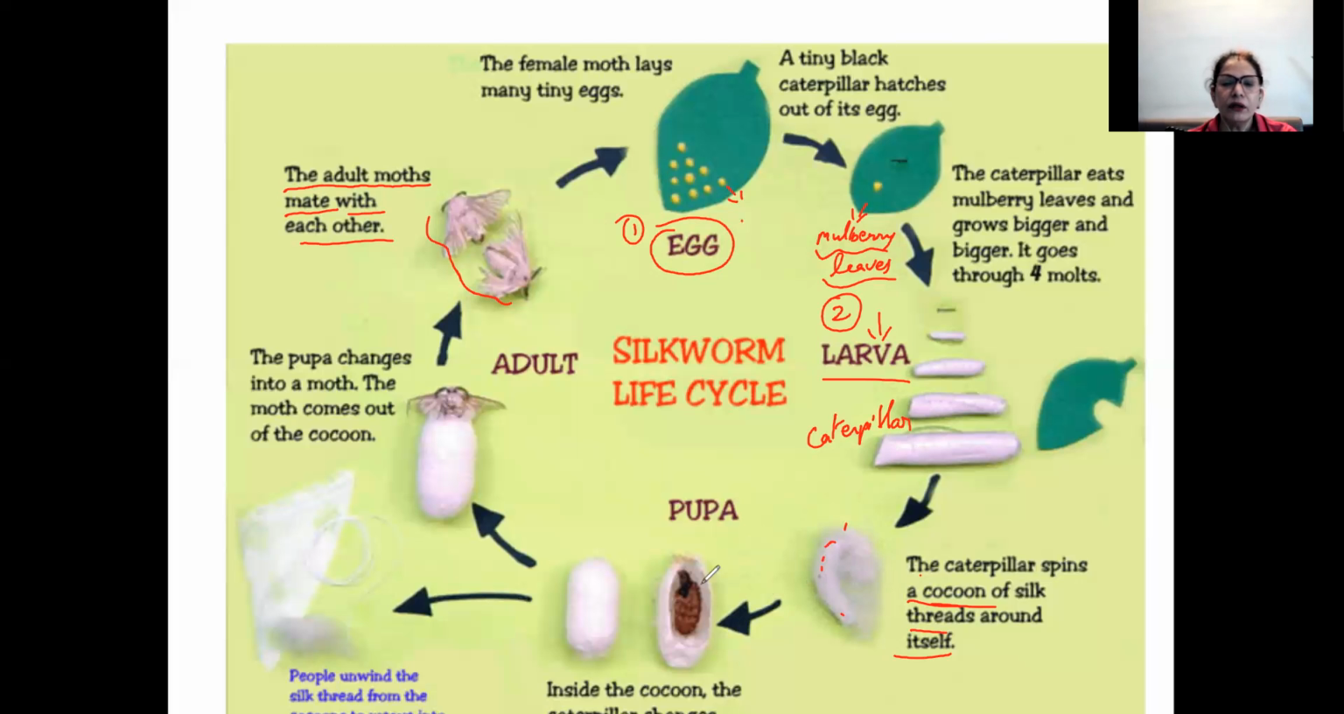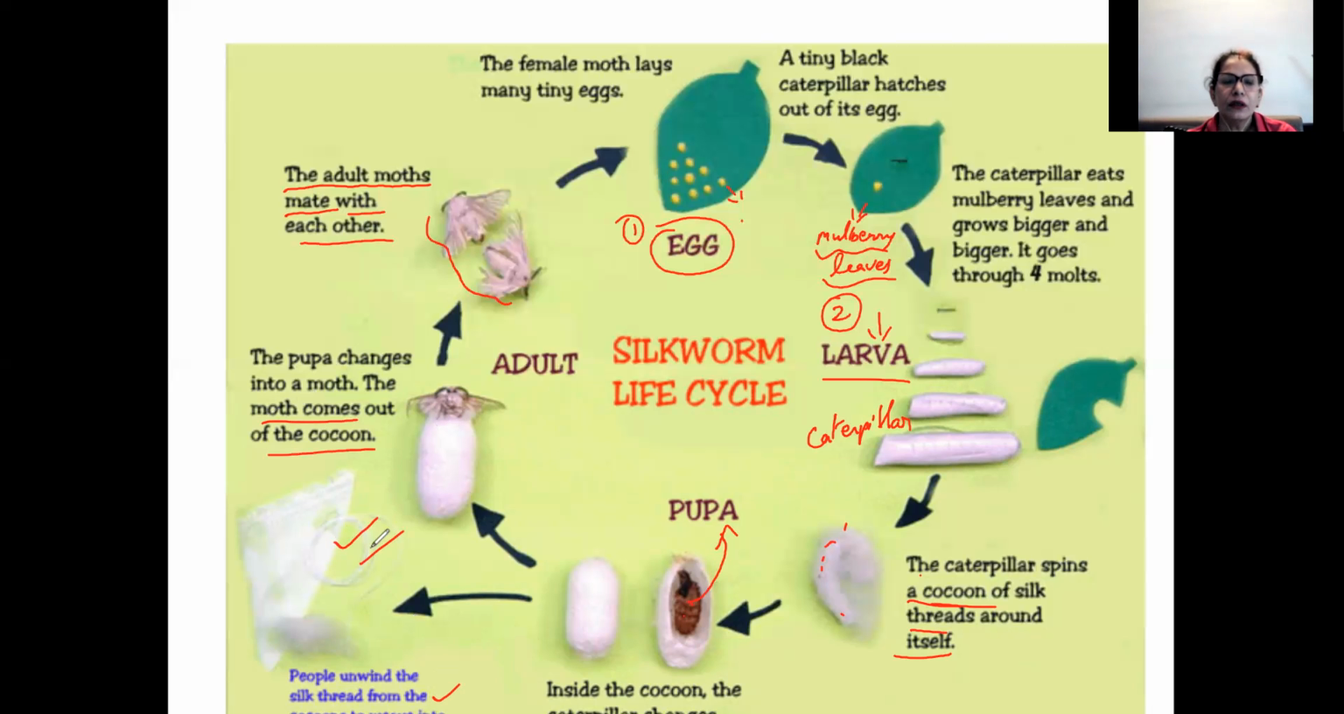Then when you open and see inside the cocoon, the caterpillar changes into a pupa. This is the pupa. It has changed into a pupa inside the cocoon. Outside that cocoon is completely silk fibers, and inside there is the pupa. So this is how it looks if you open the cocoon. Now people unwind the silk thread from the cocoons to weave into silk cloth. So this is the silk cloth which we are getting. And the pupa changes into a moth. The moth comes out of the cocoon.